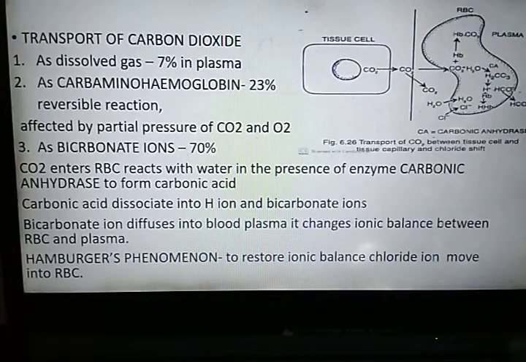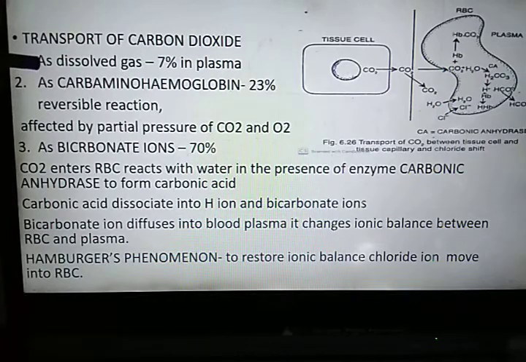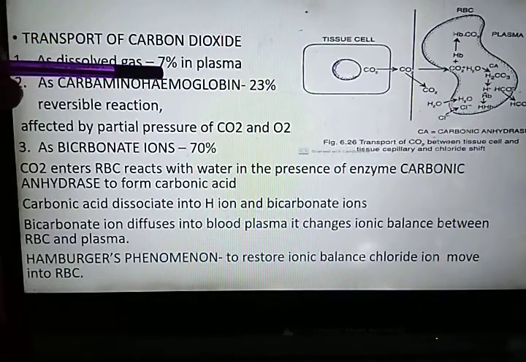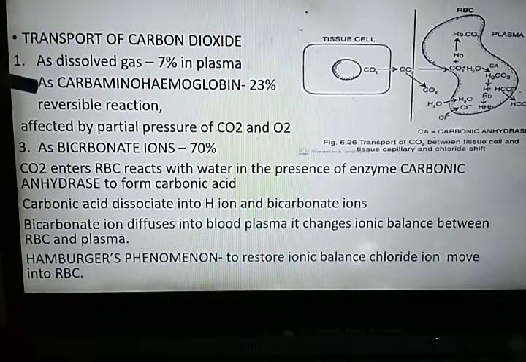Number 1, as dissolved gas. About 7% of the carbon dioxide present in the blood dissolves in the plasma and is carried in the solution form to the lungs. Second, as